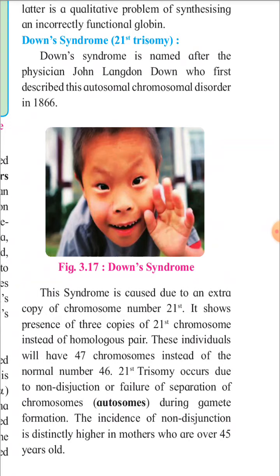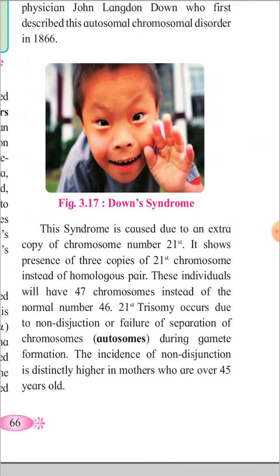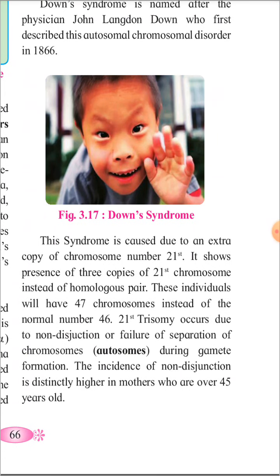So the name is given by this physician who first described this disease. This syndrome is caused due to an extra copy of chromosome number 21. So in this disease, the patient has one extra copy of chromosome 21.